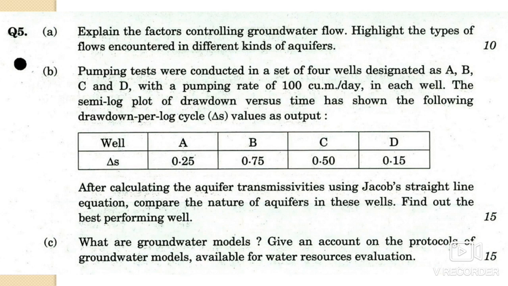After the calculation, the aquifer transmissivity is to be found using Jacob's method, straight line equation. You have to compare the nature of the aquifer in these wells, and also find out the best performing wells. The Jacob's and Theis methods, now these are not in your syllabus, so you can skip it.